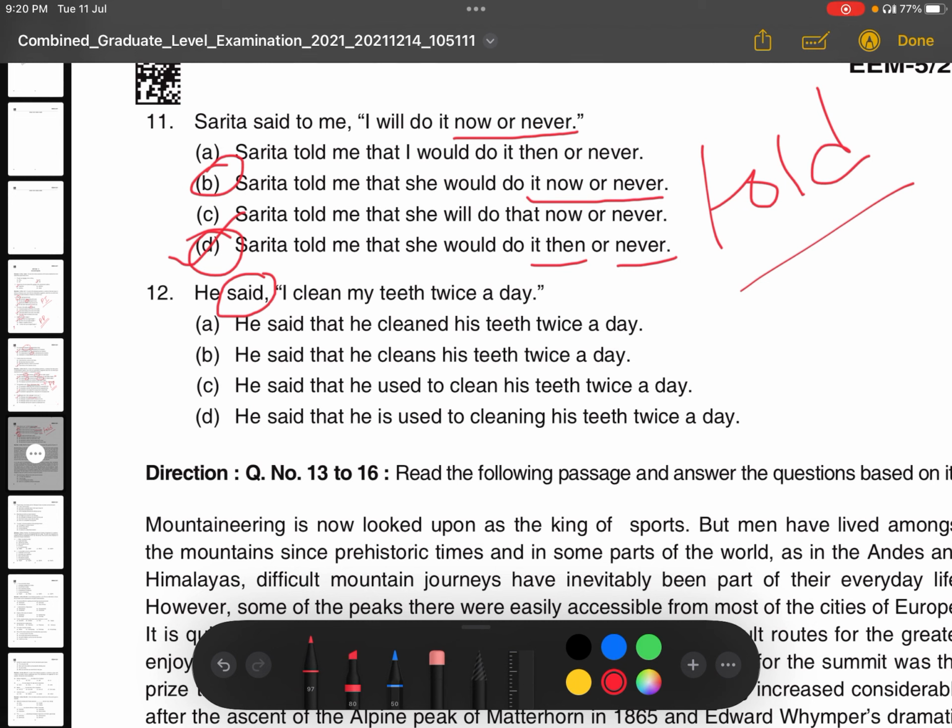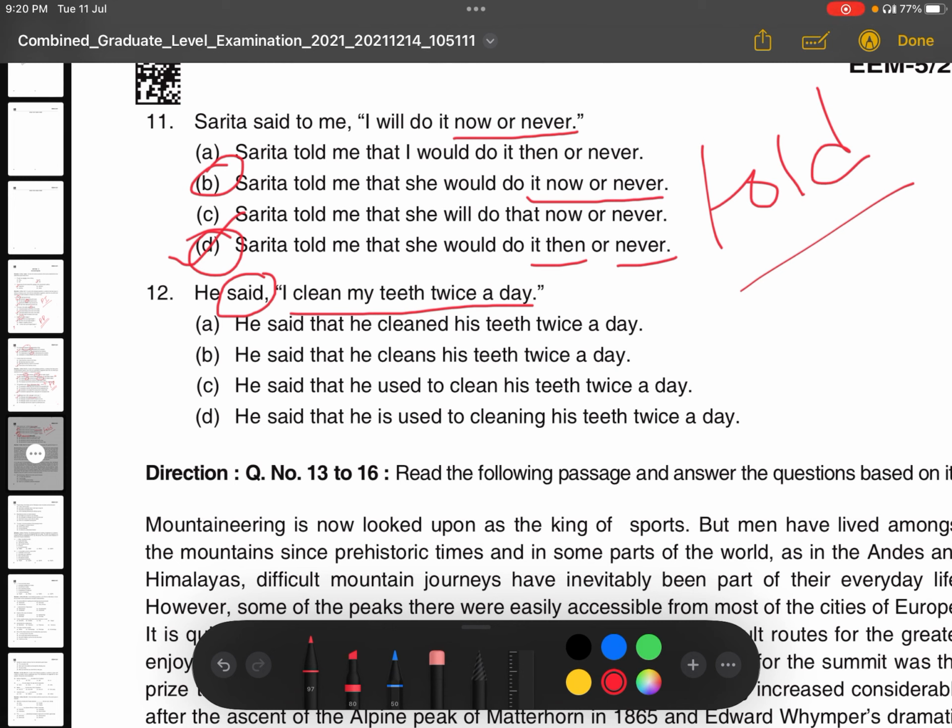Once again, I repeat it: if there is any habitual action or universal truth in reported speech, despite the past form of the reported verb, we do not change the tense of the reported speech. So here the tense will not change.